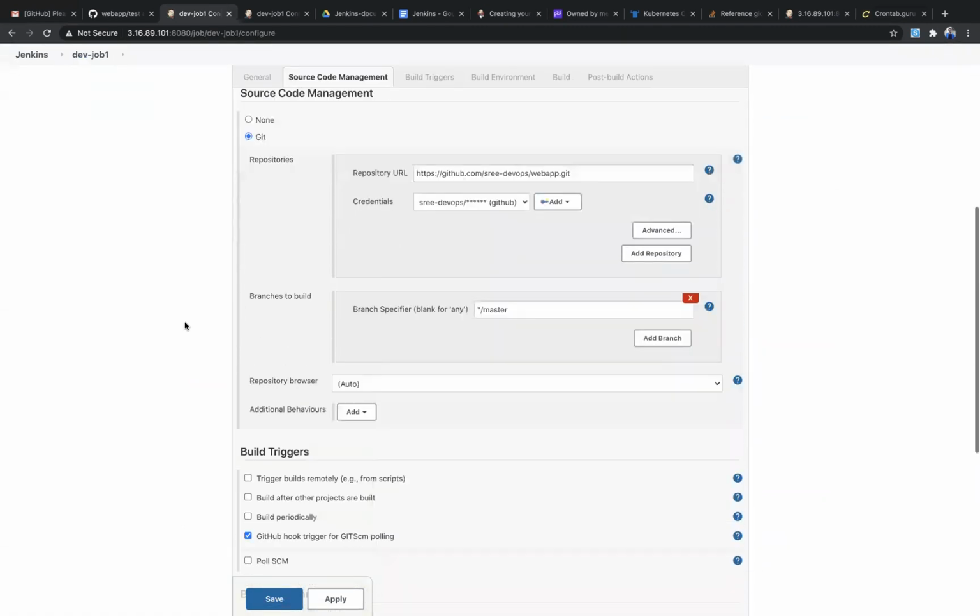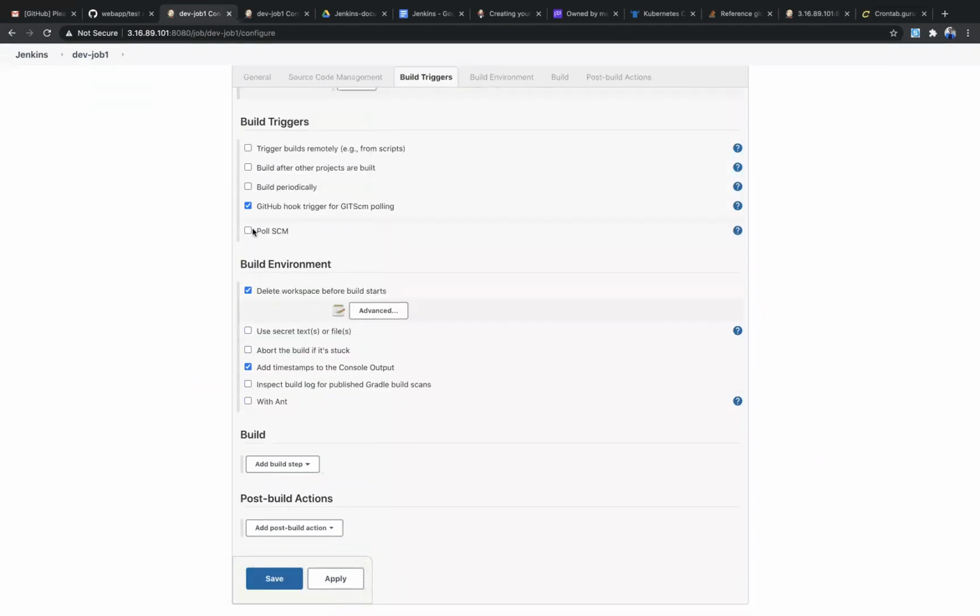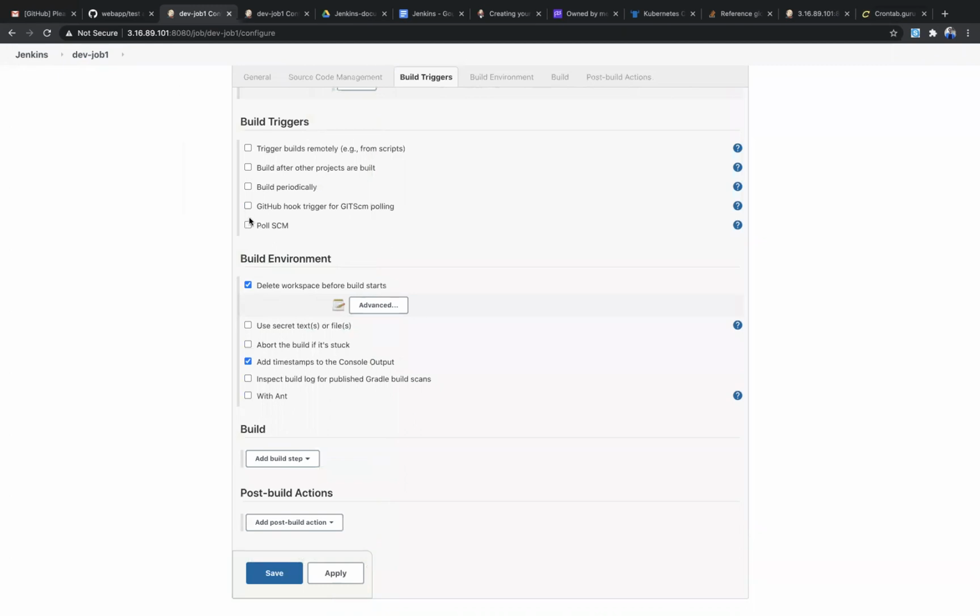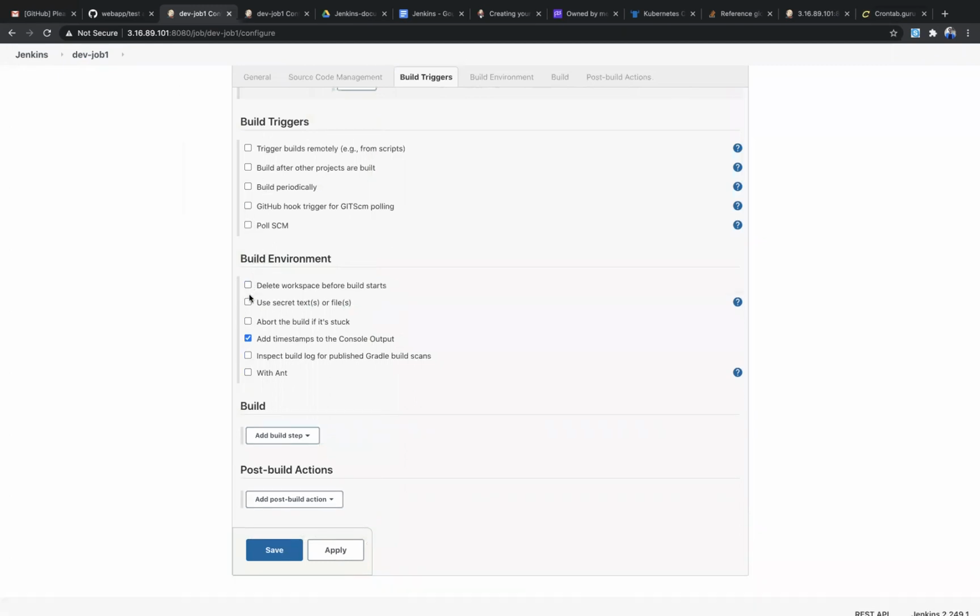So the remaining I'm going to discuss in the next video. This build environment and the remaining part I'm going to discuss in the next video. So please watch that video as well.